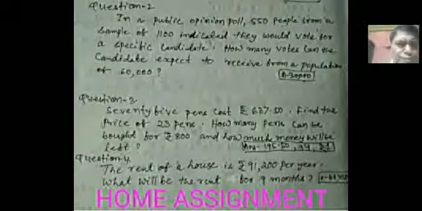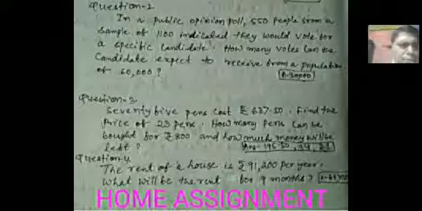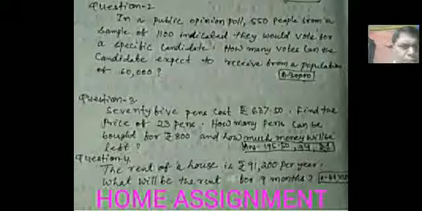75 pens cost rupees 635.50. Find the price of 23 pens. How many pens can be bought for rupees 800, and how much money will be left? The answer is given here. You can see the answer, but first work it out, then see the answer.